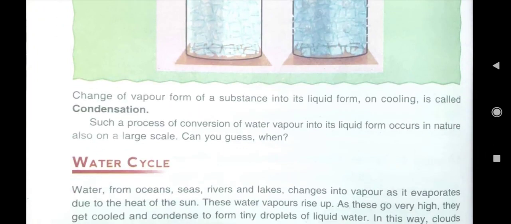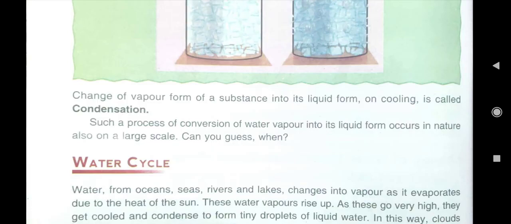What is condensation? Change of vapor form of a substance into its liquid form on cooling. That is called condensation. Here you see, children, differences are between evaporation and condensation. What are the differences? Evaporation means change of liquid water into its vapor form on heating.